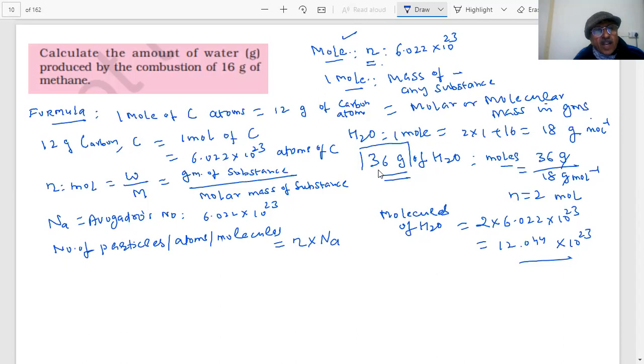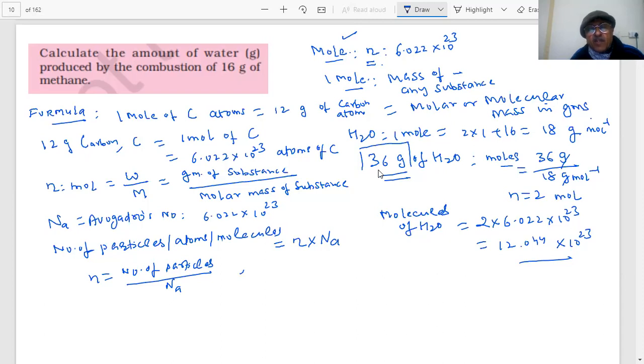Or in other words, n is equal to the number of particles divided by Na, the Avogadro's number. These are some formulas which will be helpful for us, students, when we solve numericals.